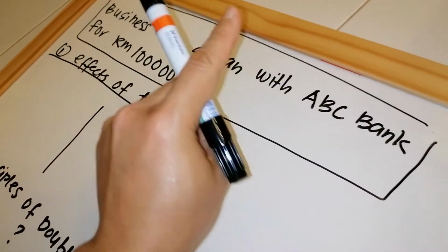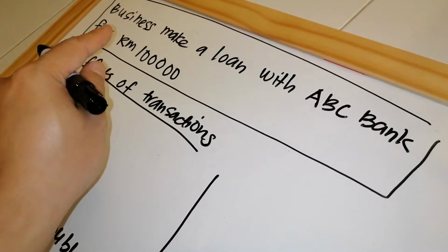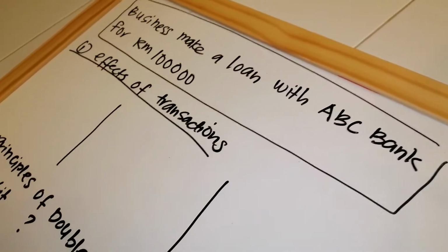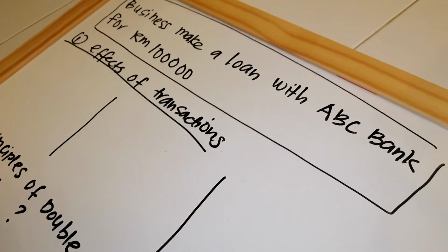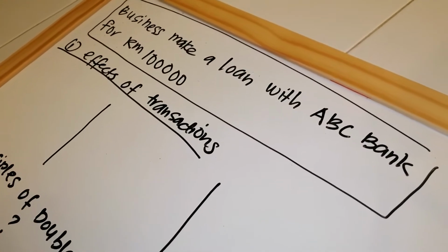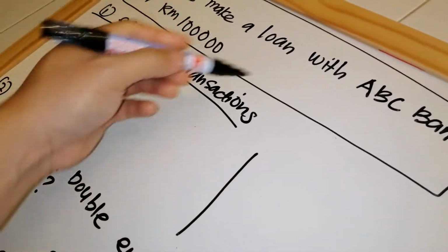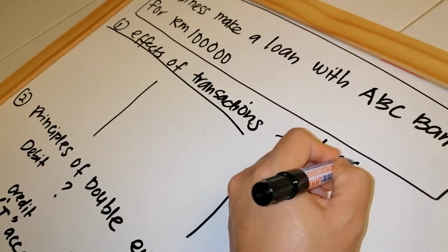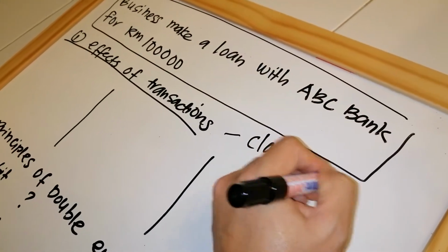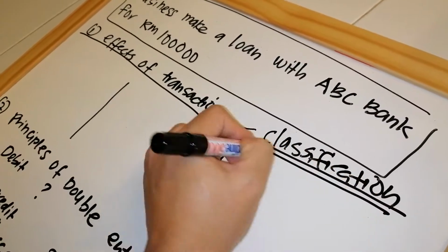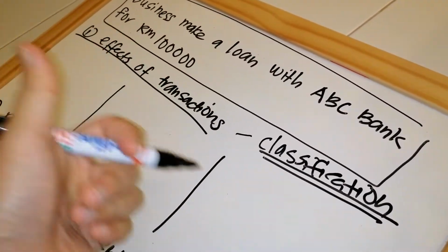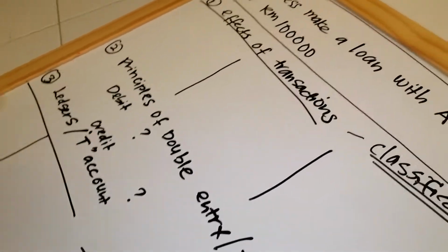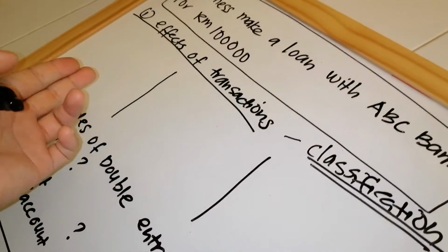Okay, normally we have two effects. The first effect represents either debit or credit, and the second effect also represents either credit or debit. The effects here, I told you many times, are a process to classify. Classification, because the first process in accounting is classify, record, and then we have summarize. Summarize we will discuss later.